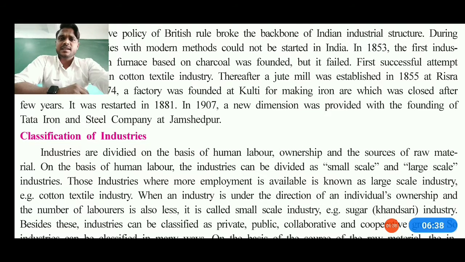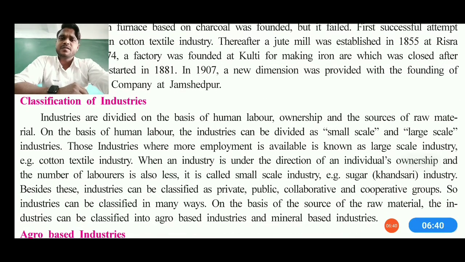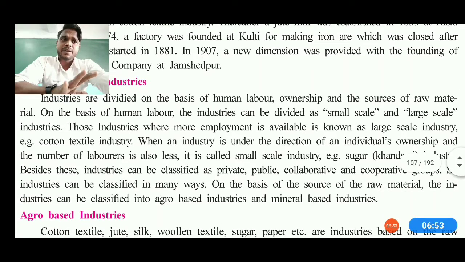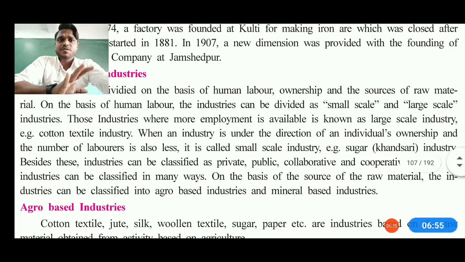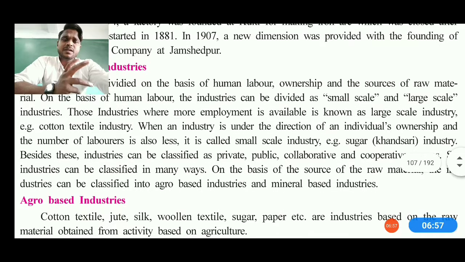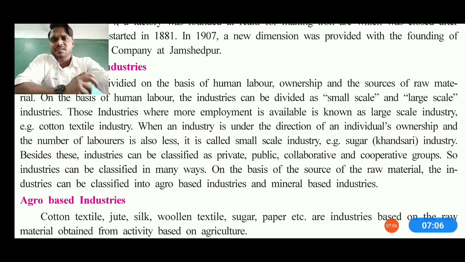So that's how we can say classification of industries can also be done on the basis of agro-based, on the basis of raw materials, and lots of other things. So we can say industries can be divided into basic classifications. It can be on the basis of human labor, ownership, source of raw materials, employment available, and lots of other things. Now we can say some scale industries are also there which can be classified. Now how can scale industries be classified?